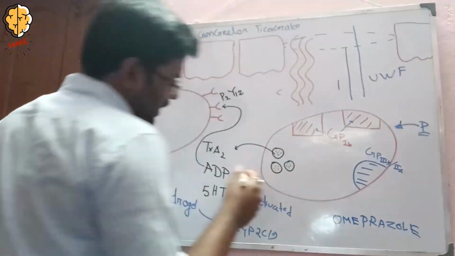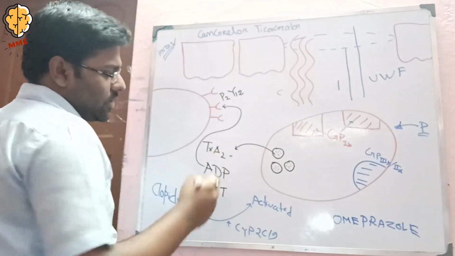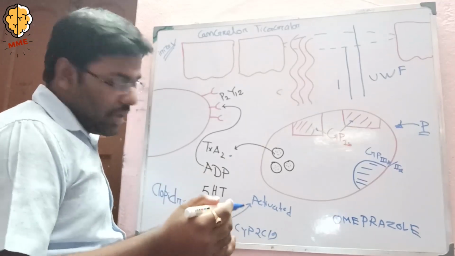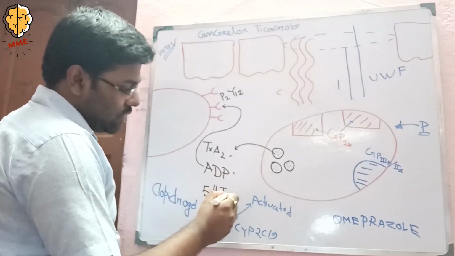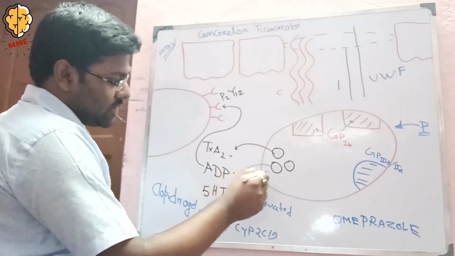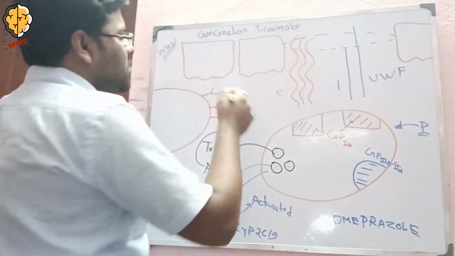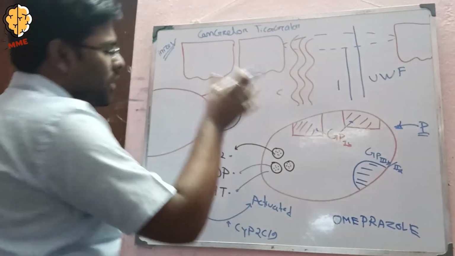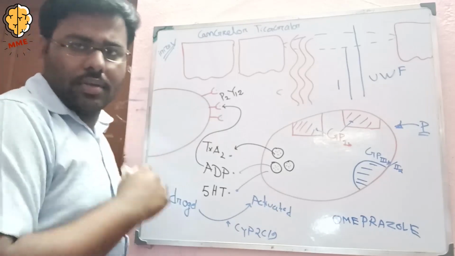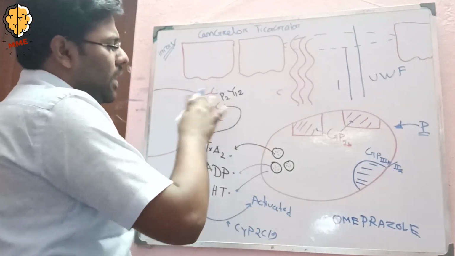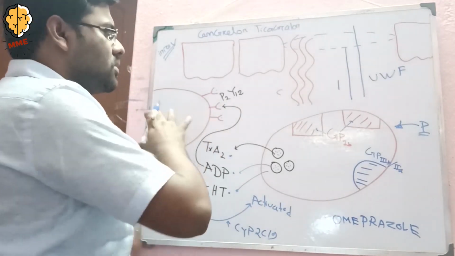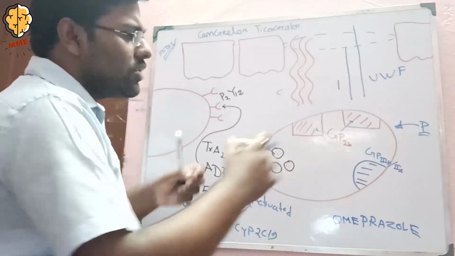After that, we know that three substances like thromboxane A2, ADP, and serotonin are released from the platelet, which bind with another receptor present over the surface of another platelet, and by attaching, the aggregation of the platelet is started. Okay.